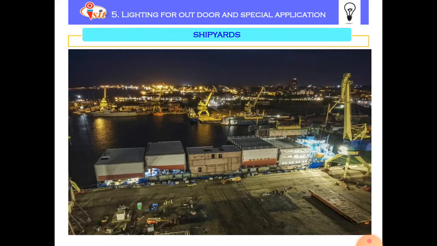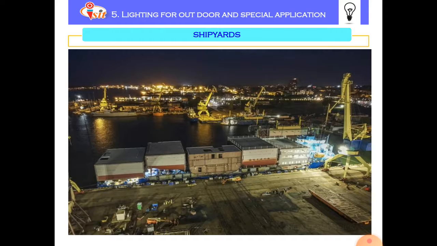The life of shipyard lighting should always be more. The cost of shipyard lighting should always be economical. Every shipyard station should be free from any type of pollution, for example water, sound and noise.